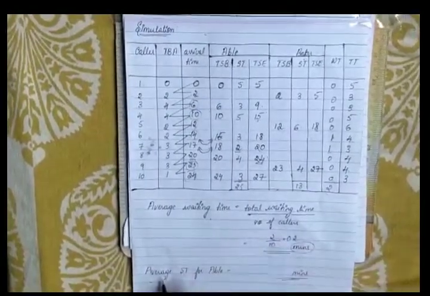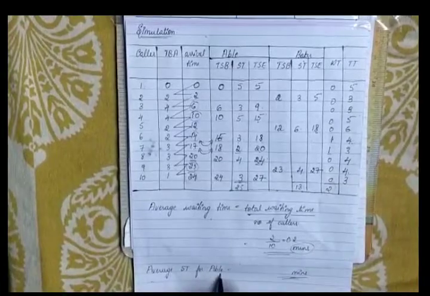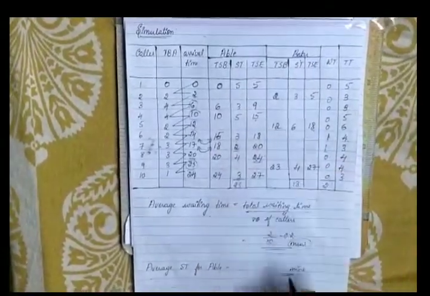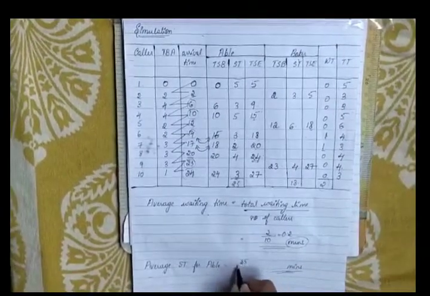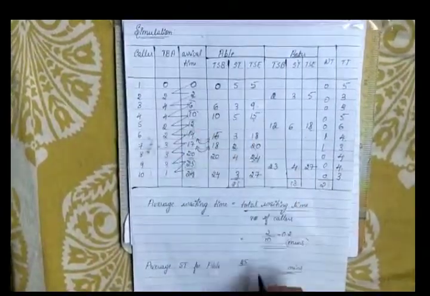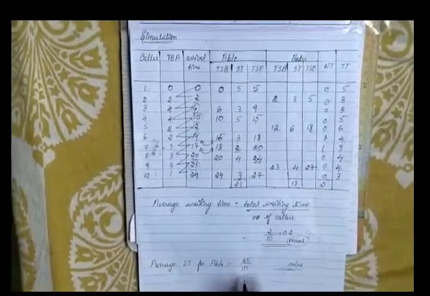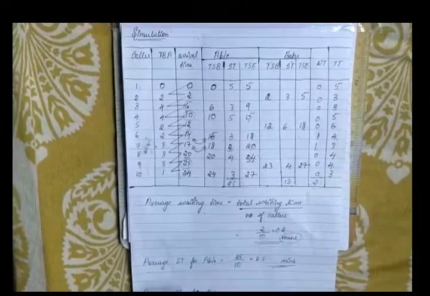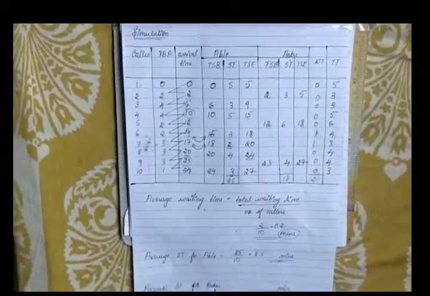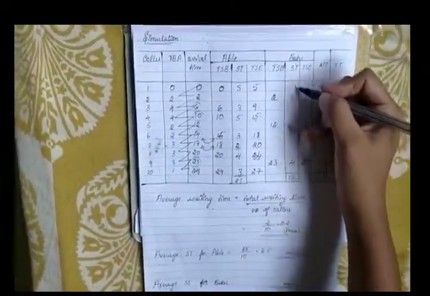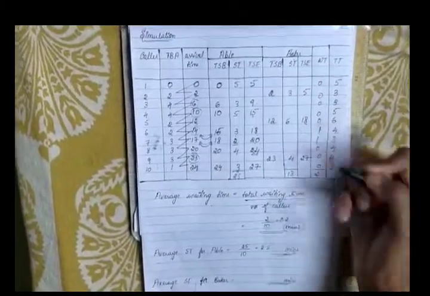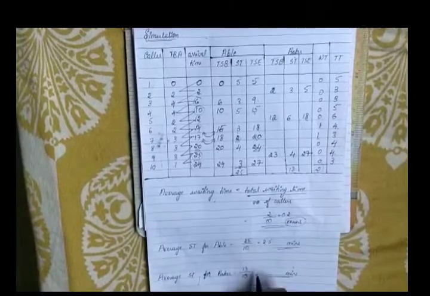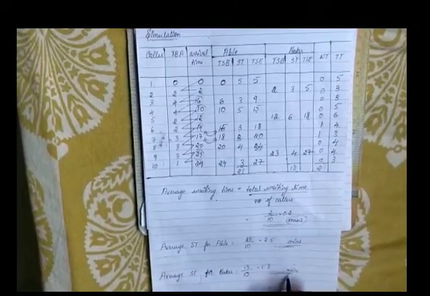Next is to find the average service time for Abel. That is the total service time for Abel, that is 25, divided by the total number of callers, that is 10. So it is 2.5 minutes. Again, next we need to calculate the average service time for Baker. That is the total service time for Baker, that is 13, divided by the total number of callers, that is 10, so 1.3 minutes.